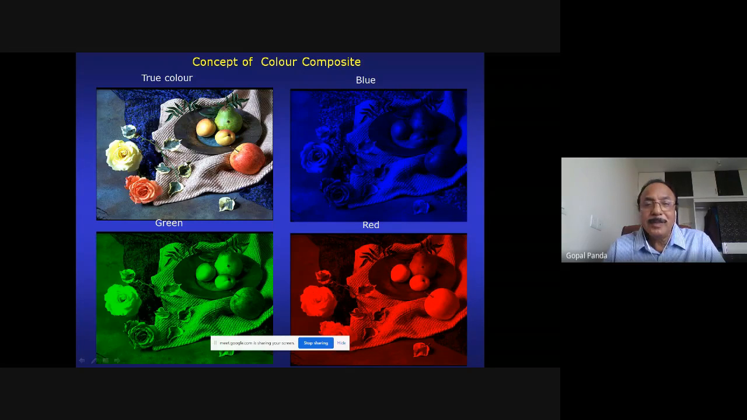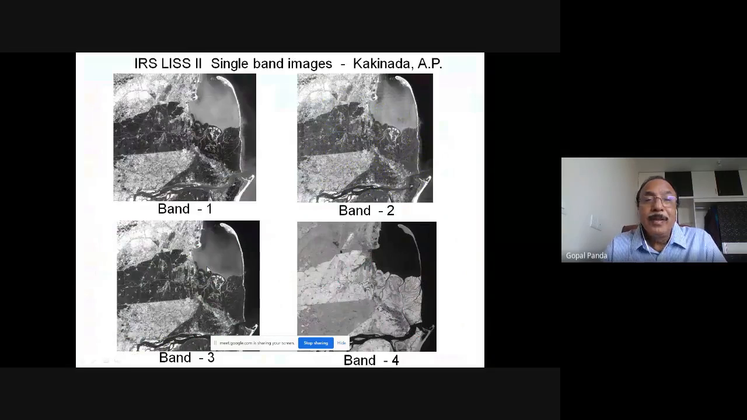So that is our objective: to convert these images in terms of pixel values into analog images, superimpose them and try to get this. All these exercises are part of digital image interpretation. You have to follow certain procedures.